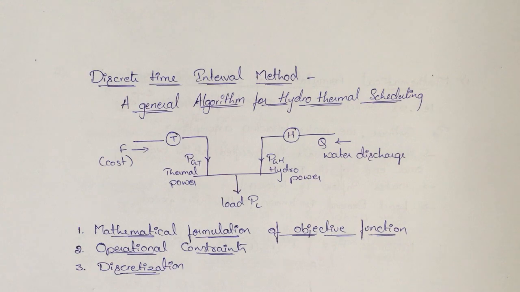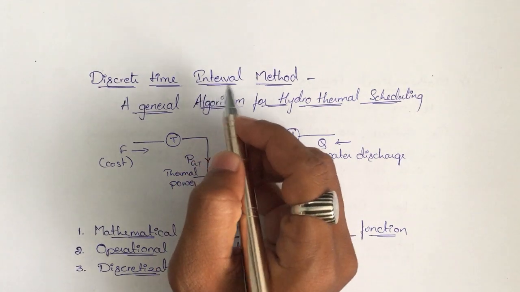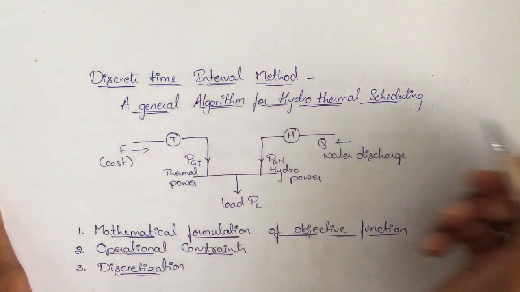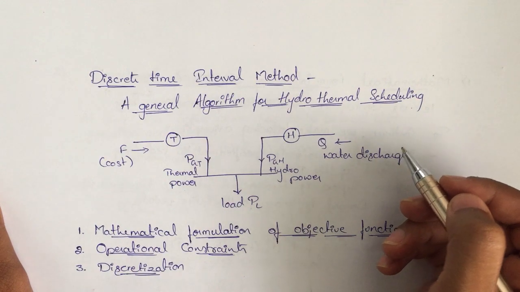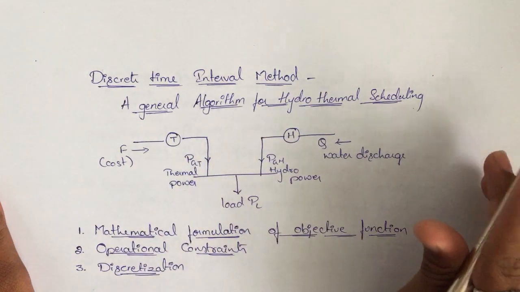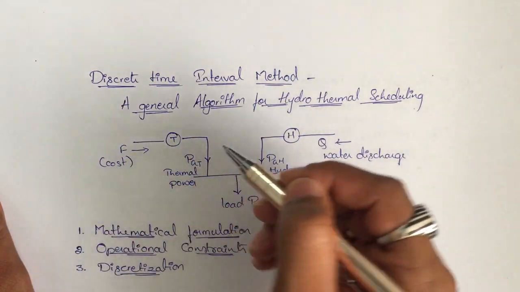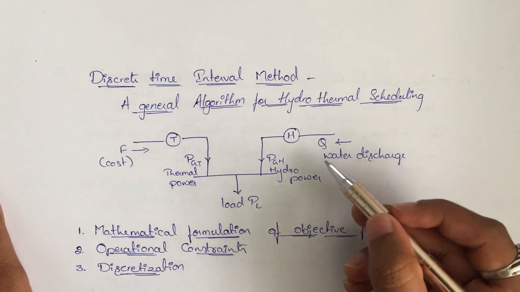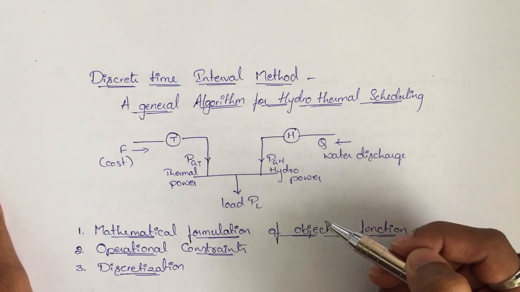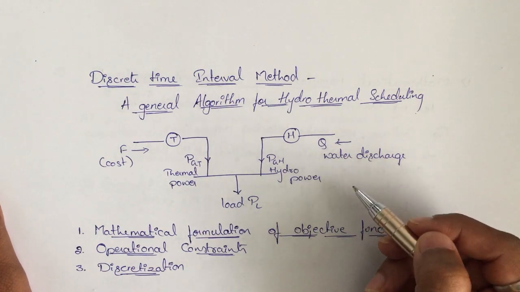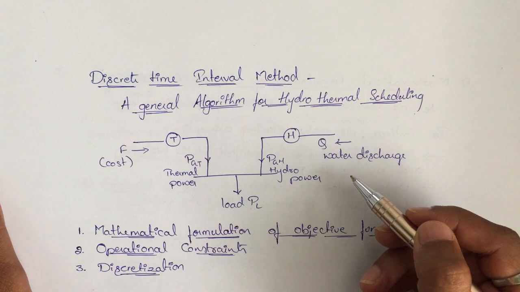Hello everyone. Today we are discussing a discrete time interval method. It's a general algorithm for hydrothermal scheduling. In hydrothermal scheduling, since we are speaking of hydro and thermal scheduling, I'm considering a system and we are trying to determine the water discharge at various intervals.